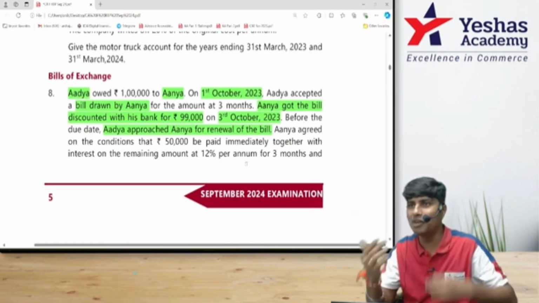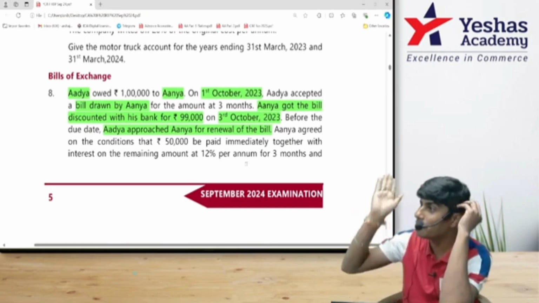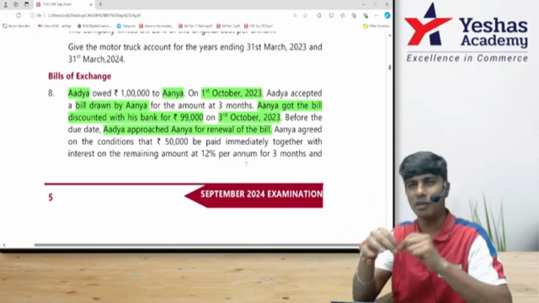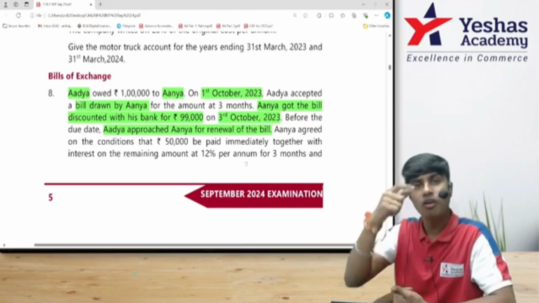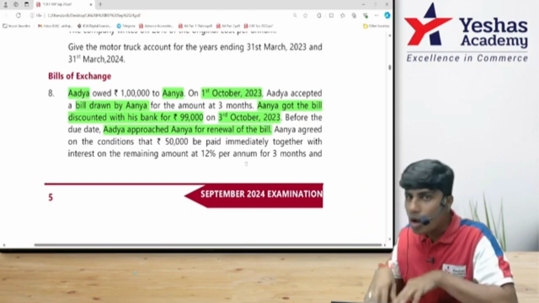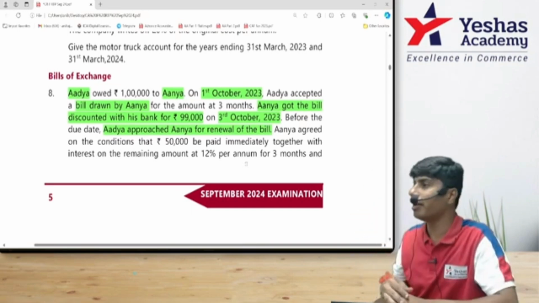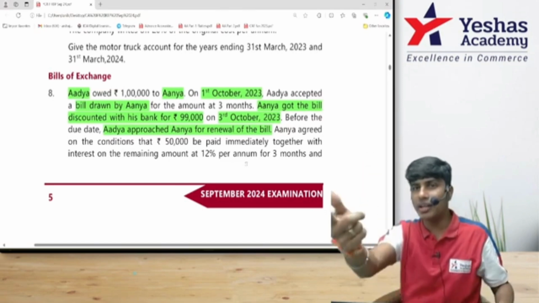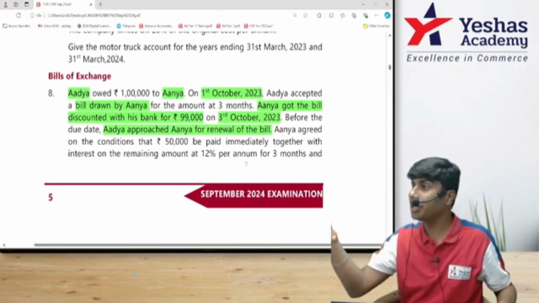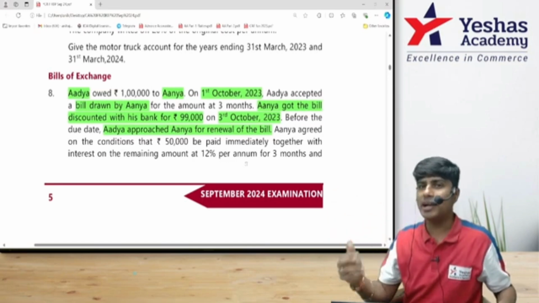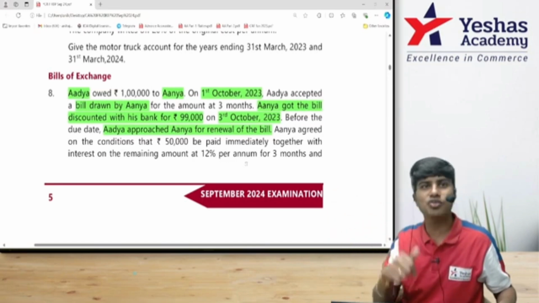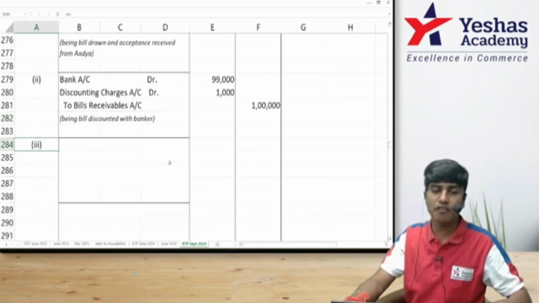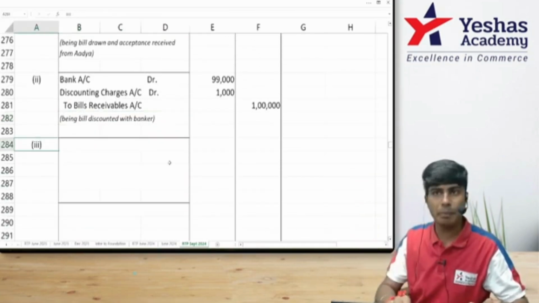But we don't have the bill with us. We have the bill with the banker, no? Now Adya has come to us and is saying, please give me that bill. We will tear it and enter into a new bill for a new period. But the bill is with whom? First I should take it back from the banker. Only then can I give it back to her. If I go to the banker and ask for the bill, they'll ask for money. How much? Full money. So what should I do? I should first give full money to the banker to collect the bill.